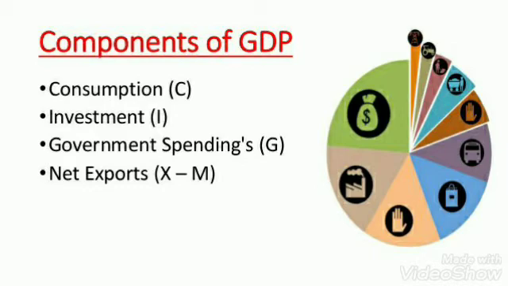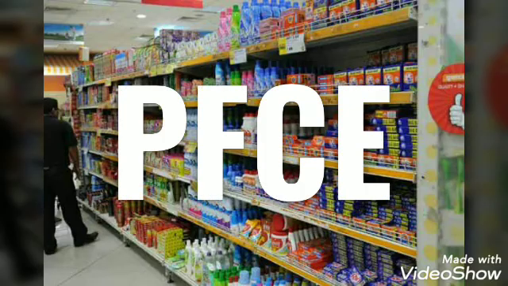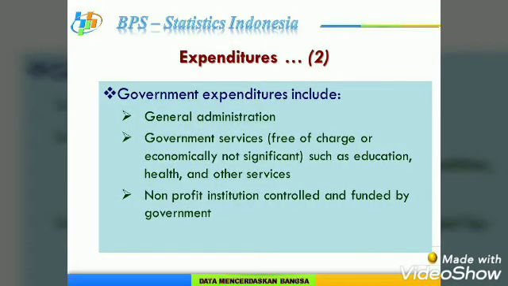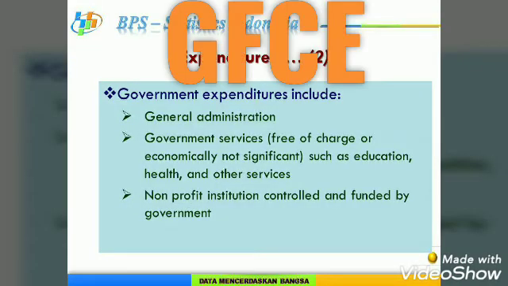Then second is expenditure made by government on various goods and services is called government final consumption expenditure. In short, it is called GFCE. And expenditure made by firms is called gross domestic capital formation. In simple words, it is gross investment. We know firms spend on capital goods, so obviously it is investment and it is gross investment, and it equals to domestic fixed capital formation plus change in stock.